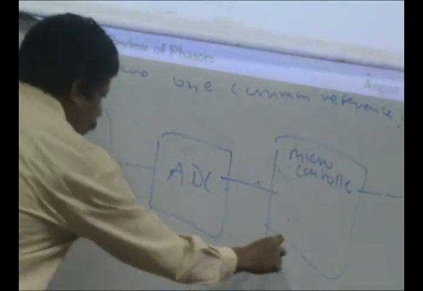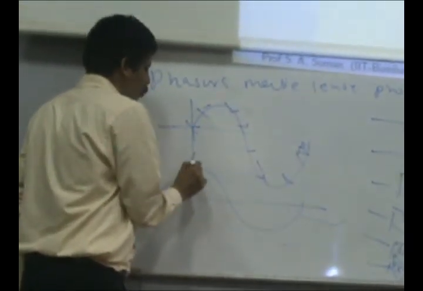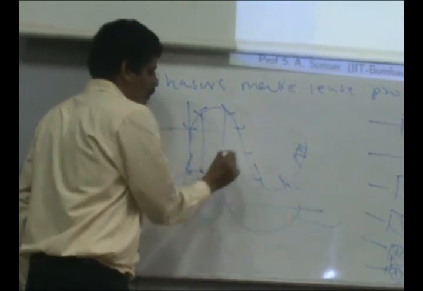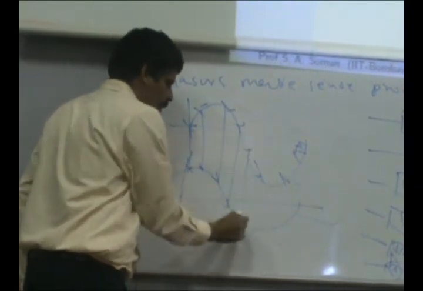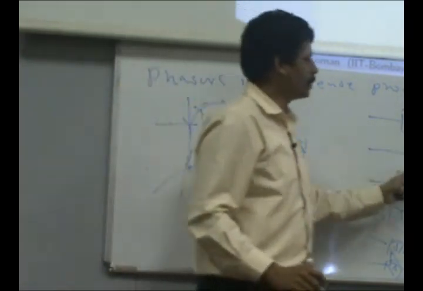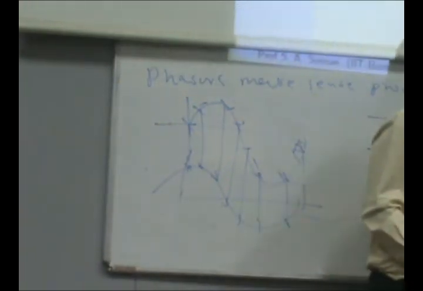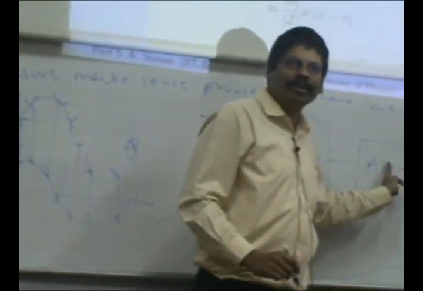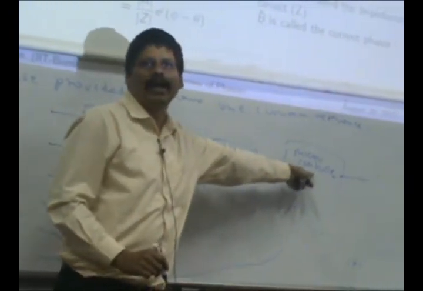So if you have multiple 3-phase voltages and currents, you will sample all of them simultaneously. Then one by one you would convert them, and those samples you will acquire.